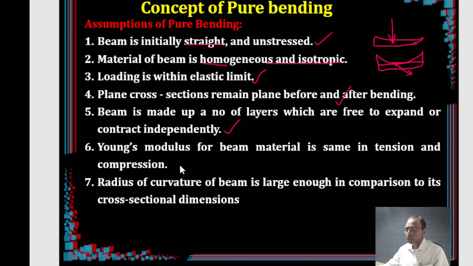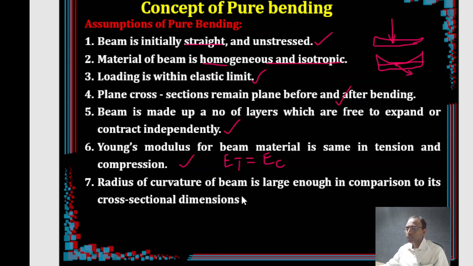Next is that Young's modulus of the beam material is the same in tension and compression. That means whatever Young's modulus value you get in tension is also the same in compression. This must be satisfied.